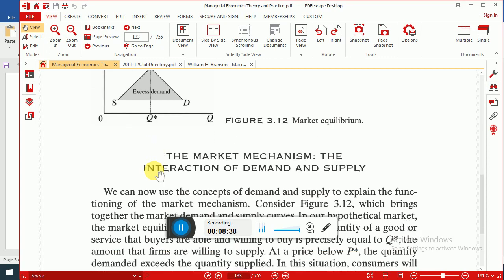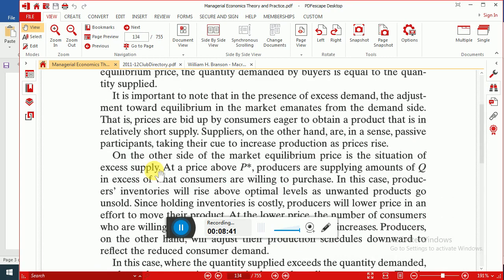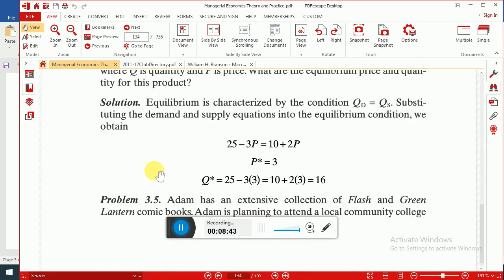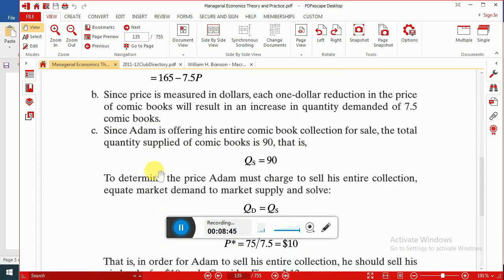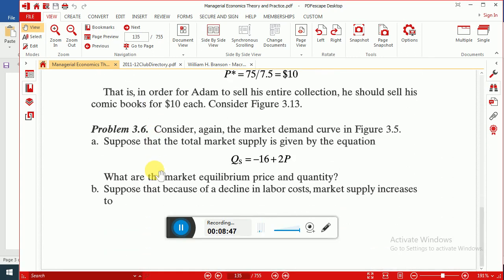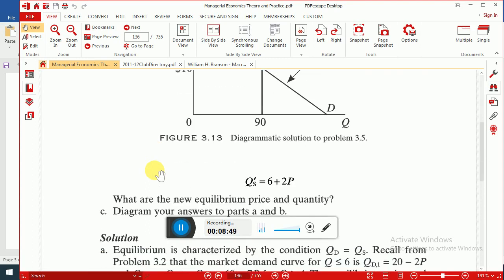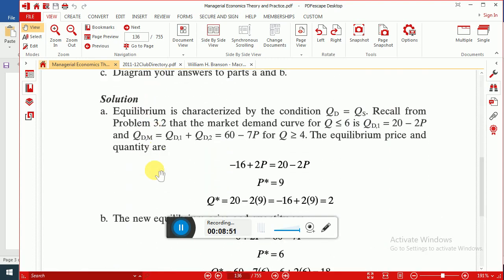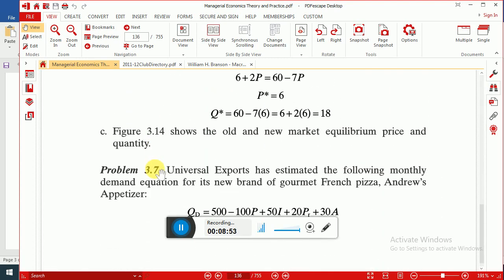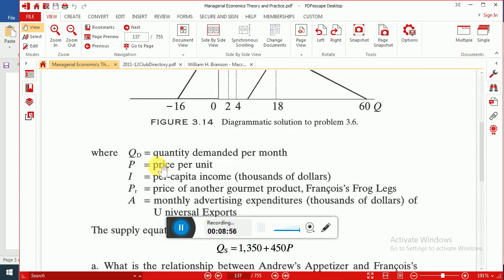We are now interested to study different changes in demand and supply due to which there will be an effect on equilibrium price or equilibrium quantity.